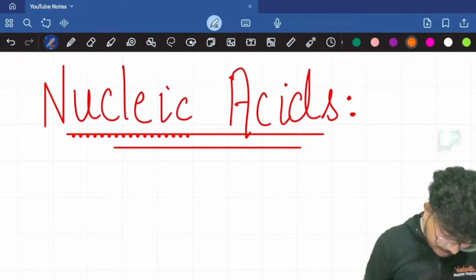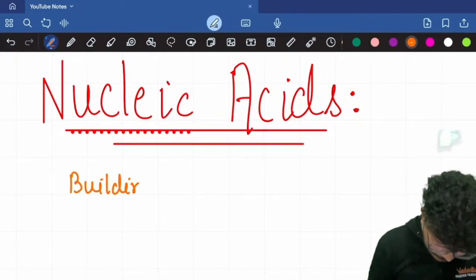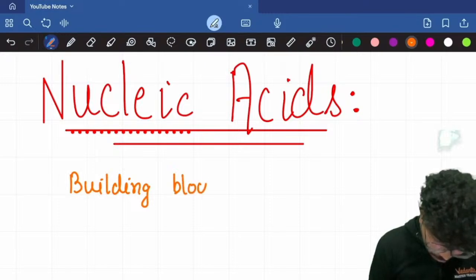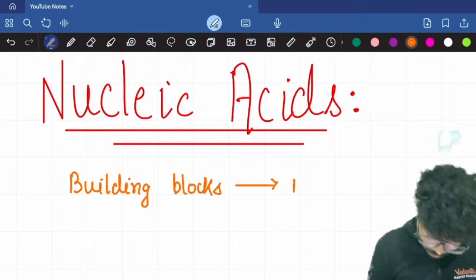So the nucleic acids, the building blocks are called nucleotides.